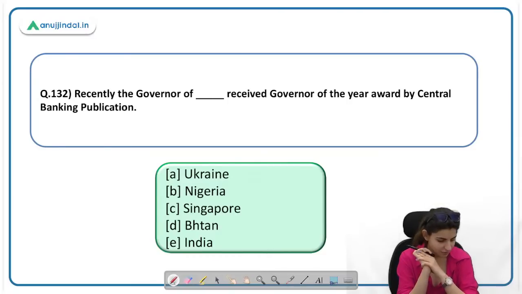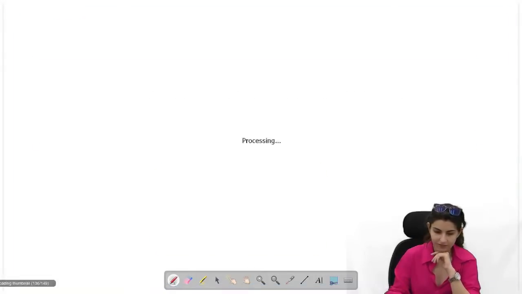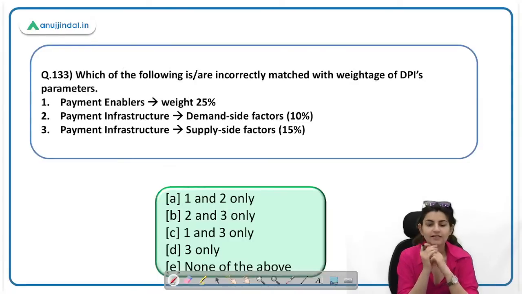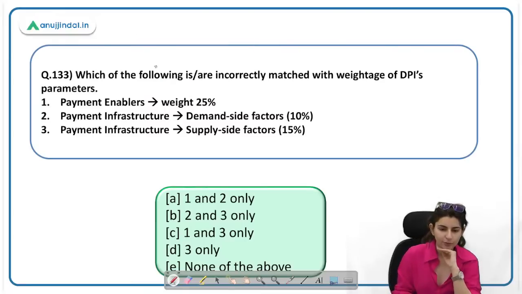Oh, Siddharth is the first one to answer very quickly. 132 E. India. Very good, Siddharth. Which of the following are incorrectly matched with the weightage of DPI parameters? Let's now talk about the weightage of DPI parameters.